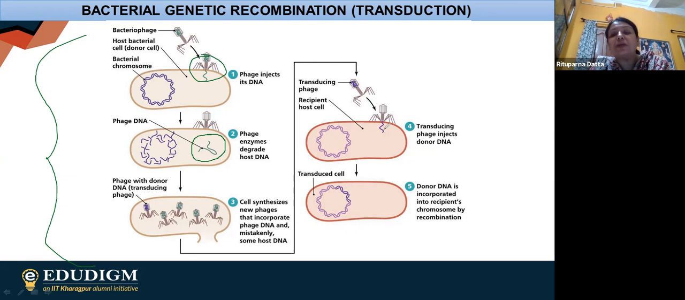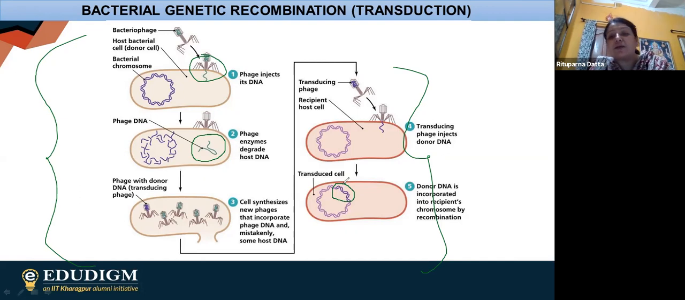Now we are going to the specialized transduction. So this is the part of specialized transduction. What is happening over here? The first step remains the same. This bacteriophage is going to attach itself to the bacterial cell, and finally deliver its DNA material inside. After delivering this viral DNA material, the viral DNA, or a part of it, is going to integrate itself into the bacterial chromosome.